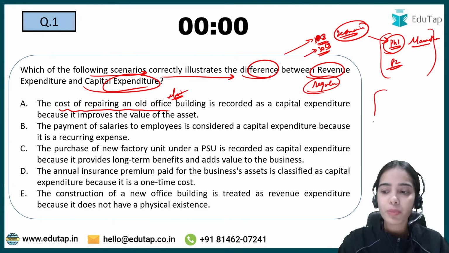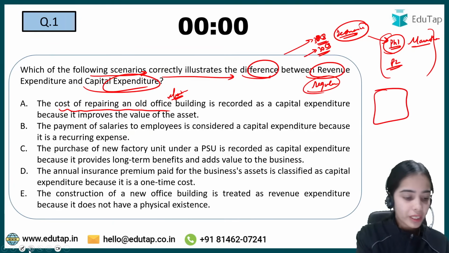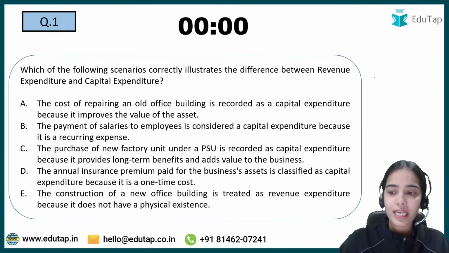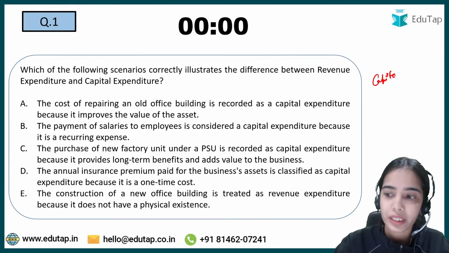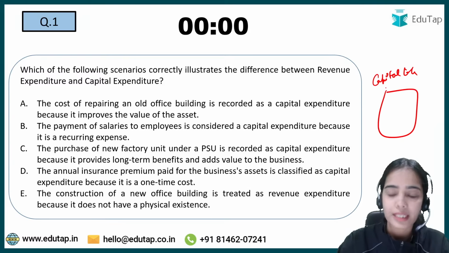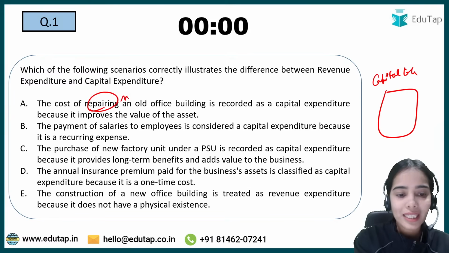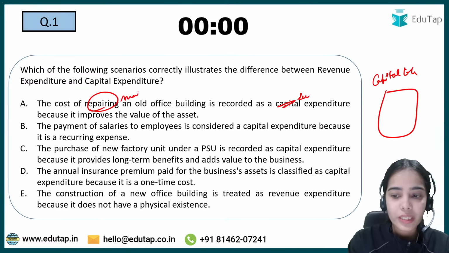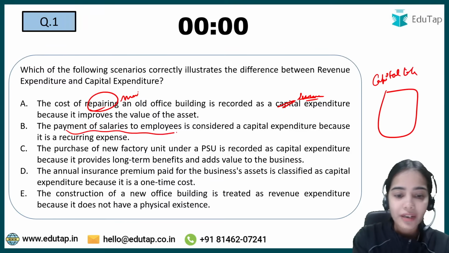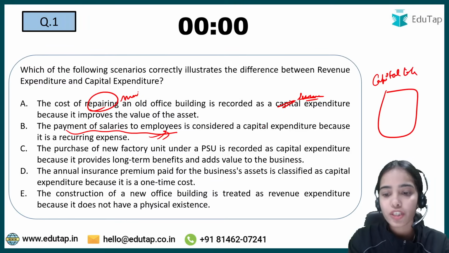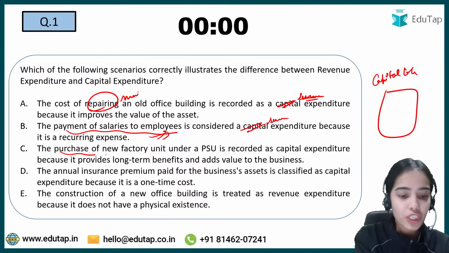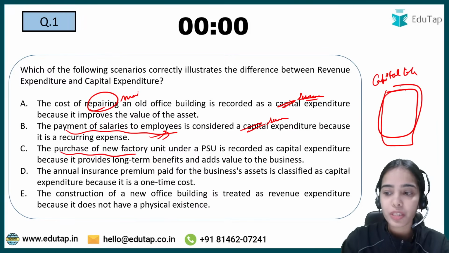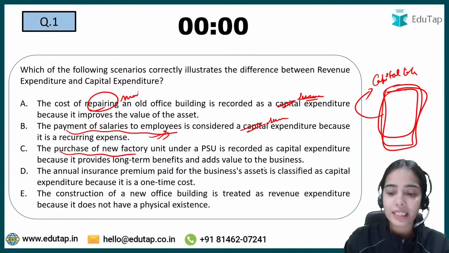Okay, if a new building is being established, that is a capital expenditure. But the repair and the maintenance, this is a revenue expenditure. Got it? The payment of salaries to employees, this is also regular expenditure, so it is revenue expenditure. A new factory is being built, so that is capital expenditure.